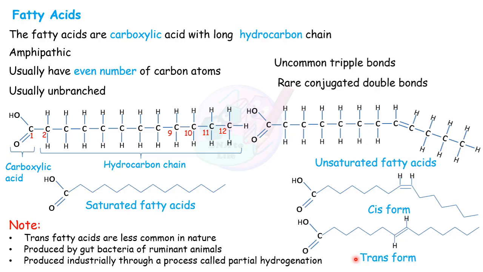Then you must have heard about trans fat. Where does it come from? Trans fatty acids are very rare, and trans bonds are introduced by gut bacteria of ruminant animals like cow, sheep, goat, etc., and they can also be produced industrially through a process called partial hydrogenation. So in nature, the most common form of double bond in fatty acids is cis, but trans forms are also introduced by gut bacteria of ruminant animals and industrially through partial hydrogenation.